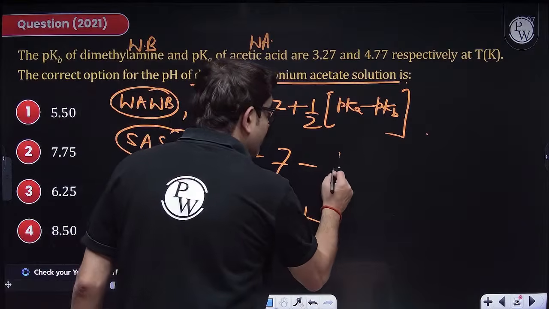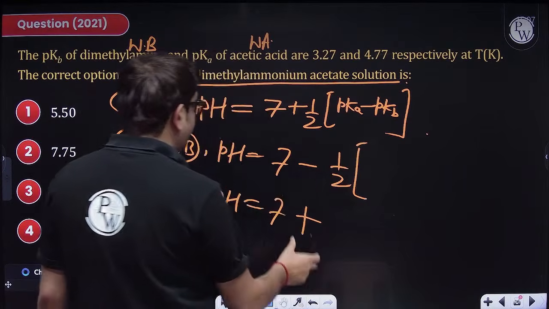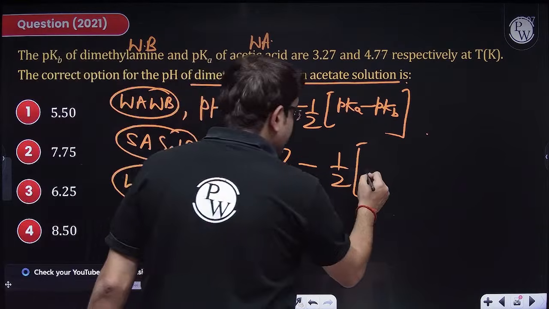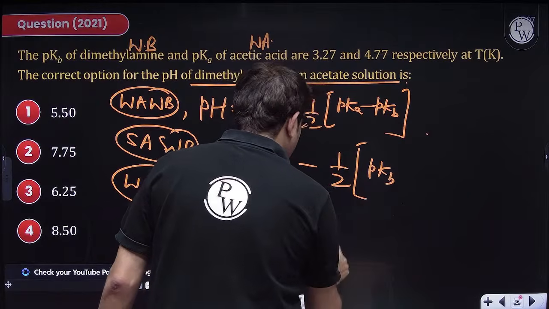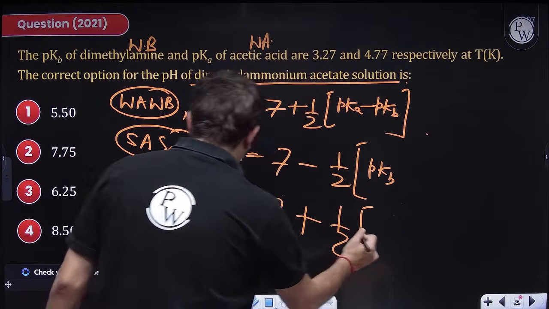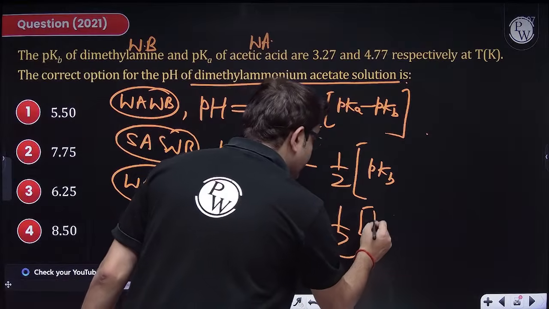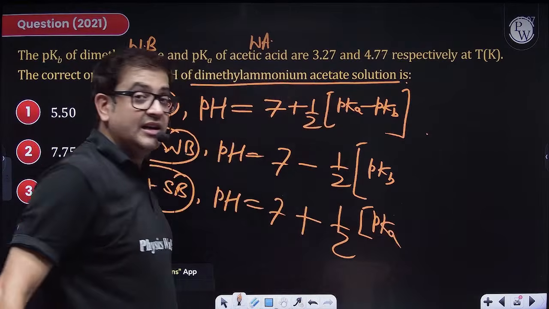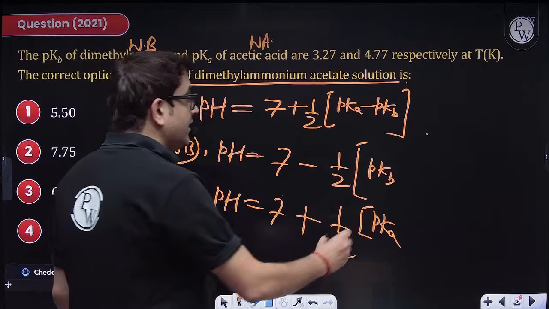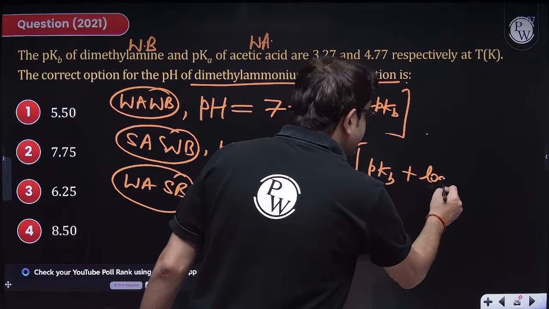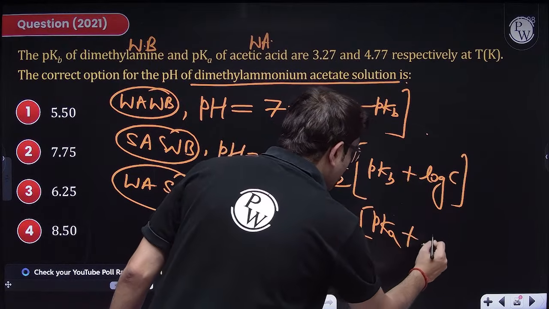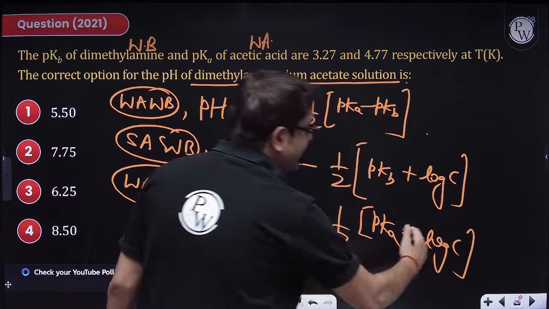By what factor? The factor will remain the same. Half of pKb if the base is weak, plus half of pK of the weak counterpart if the acid is weak, plus log of the concentration of salt. This factor remains the same.